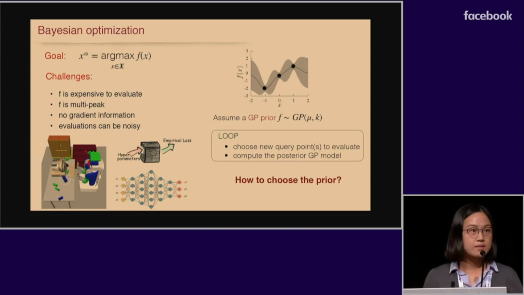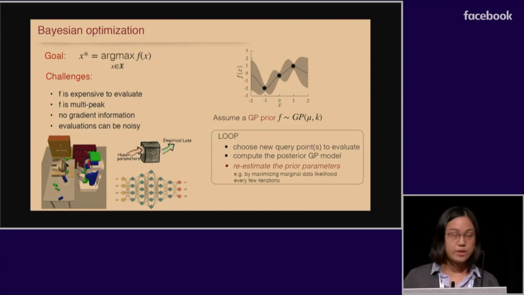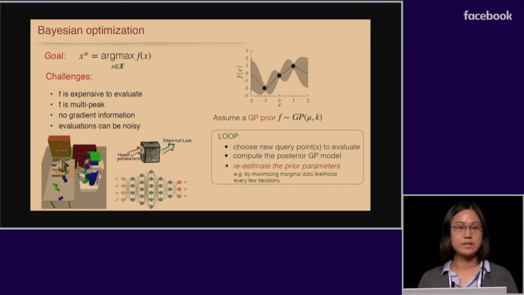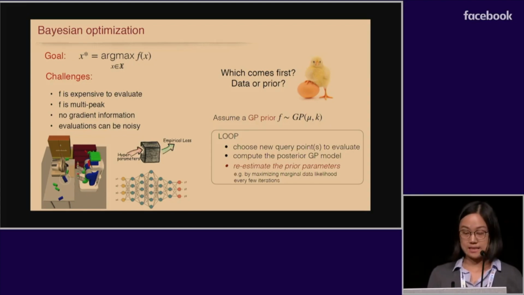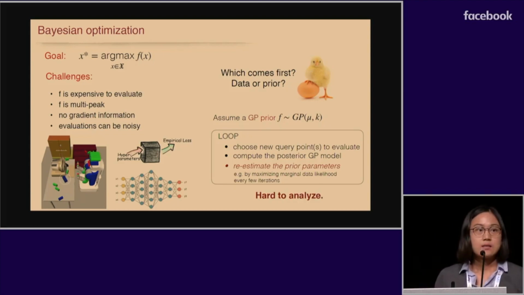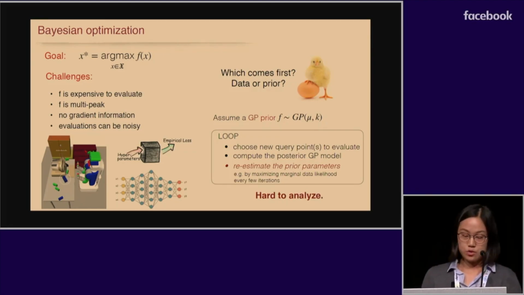But in practice, we don't really have the full knowledge of what such a prior is. And a common workaround is to re-estimate the prior parameters once we collect more data on the function f. However, this introduces a Bayesian optimization version of the chicken and egg problem. So our prior model selection depends on the data that's been collected, and the data collection strategy depends on having the correct prior. Partly because of this, very little theoretical evidence can be shown when we don't have a known Gaussian process prior.